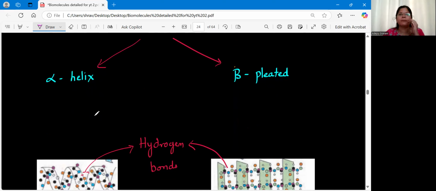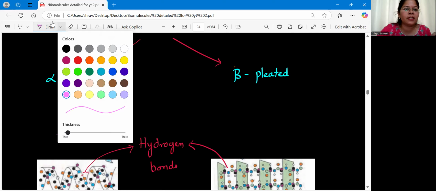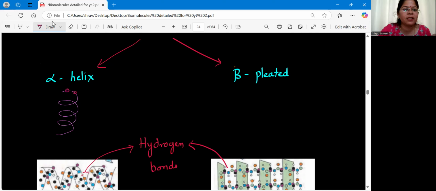So, for this, I'll give you an example. Let us consider that I have given you a pearl chain. Okay, pearls. So each pearl there will be telling you that amino acid. So each pearl is your amino acid. And now, this sequence of amino acids, or the sequence of pearls, will be your primary structure. Okay. Now what you have to do is take this pearl chain and rotate it like this. So you will form a helix of the pearl chain. Say these are the pearls we have, and you are rotating in the form of a helix. So this will form your alpha helix structure of the protein.